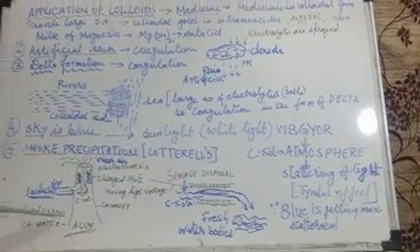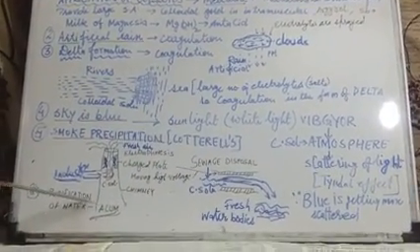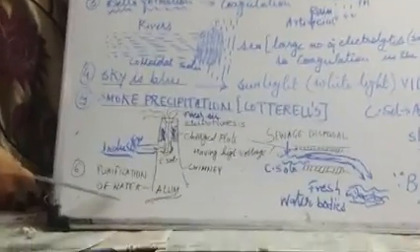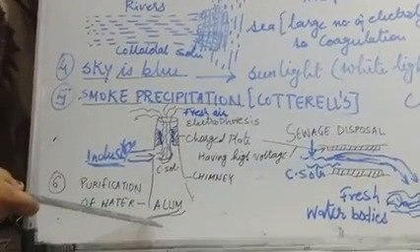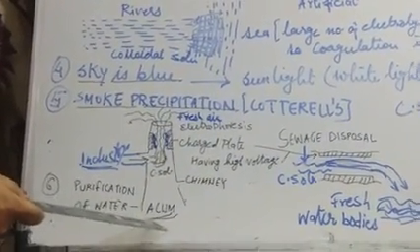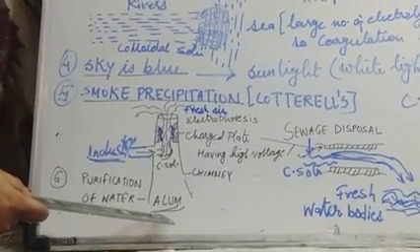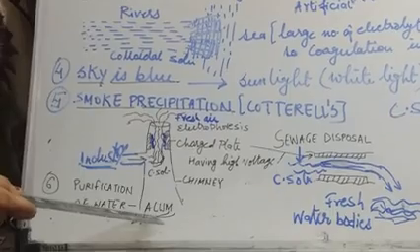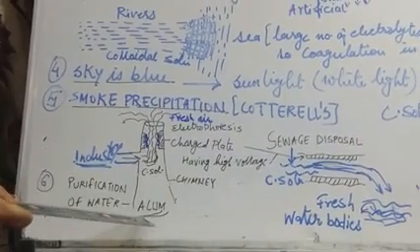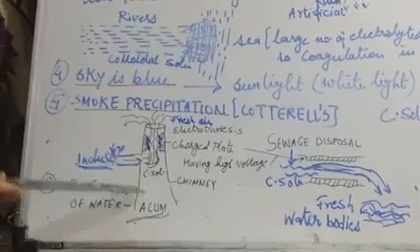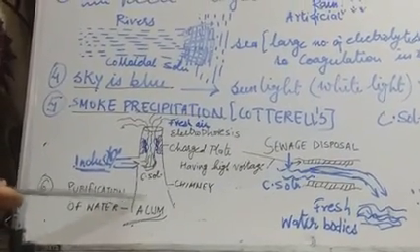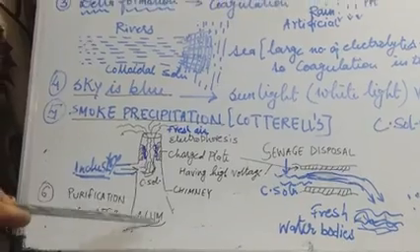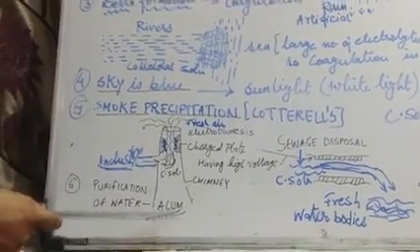Next example, this is very simple, students: purification of water. In the purification of water, water contains some colloidal impurities. In that, we add alum. Alum, as you know, acts like a coagulating agent. Alum provides positive electrolytes, and the negative colloidal impurities get neutralized, coagulated, become heavy, and settle down. And the fresh water is decanted out.